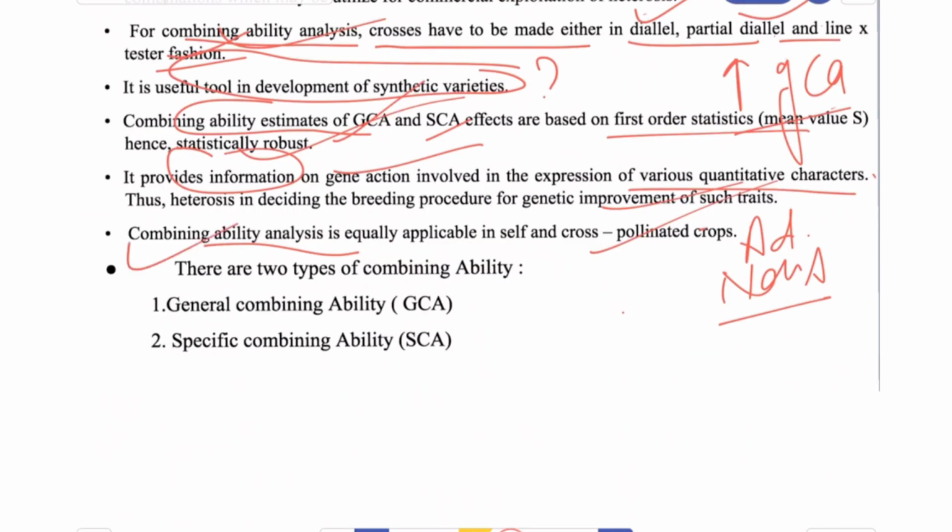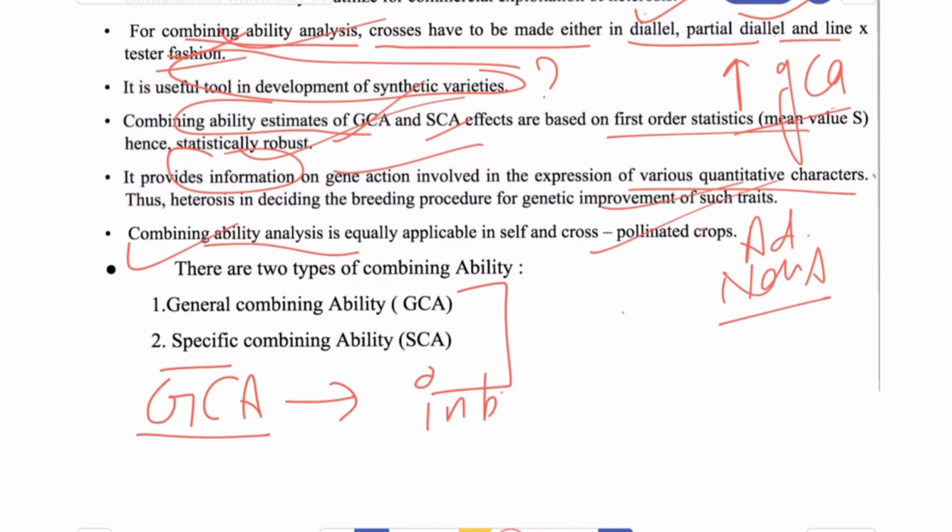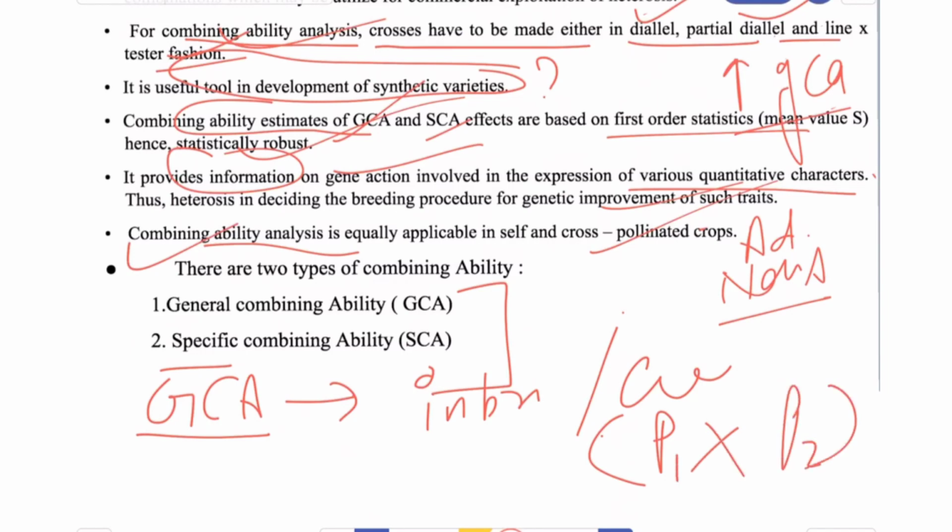Now, let's come to the types of combining ability. The first is general combining ability, the second is specific combining ability. Always remember that when we talk about general combining ability or GCA, we are talking about the inbred lines or genotypes included under the hybridization, these inbreds used as parents.